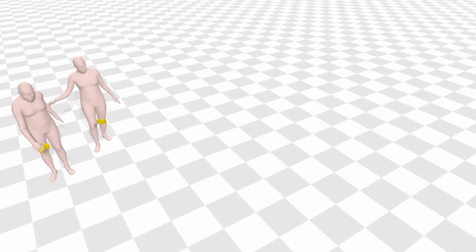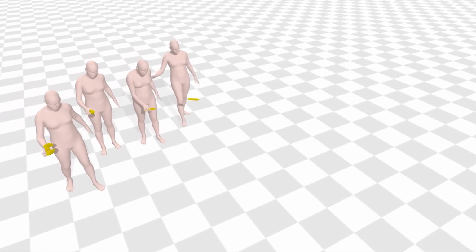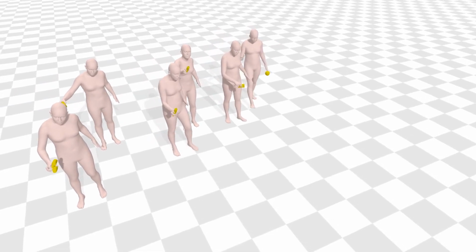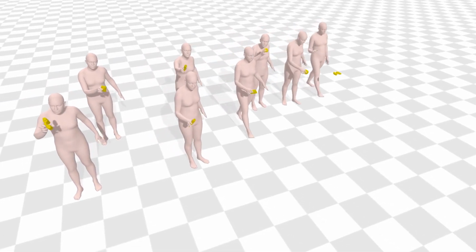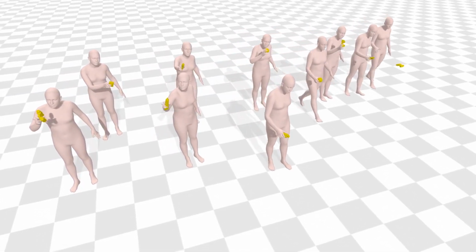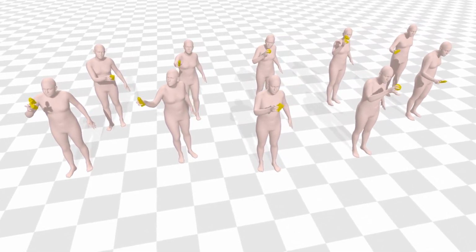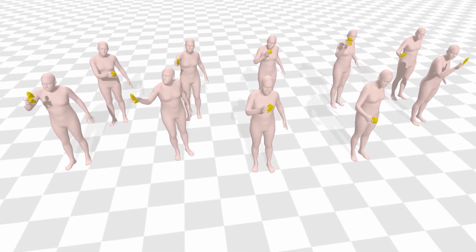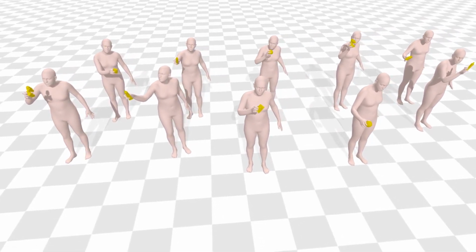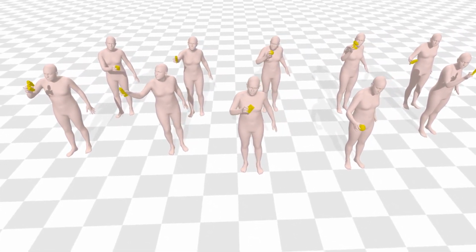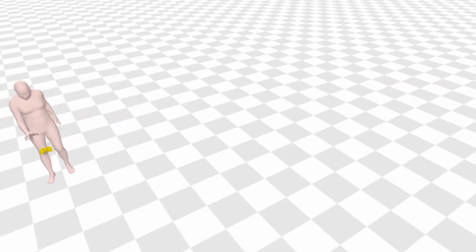In summary, we propose the first physics-based method for full-body dexterous grasping. We introduce a two-stage hierarchical training procedure that leverages a physics simulation. We show that our model generates motions with fewer physical artifacts than the baselines. Our model can grasp unseen objects and enables test-time trajectory to move the human and the object. Thanks for watching.